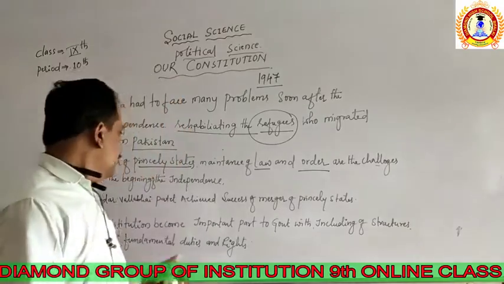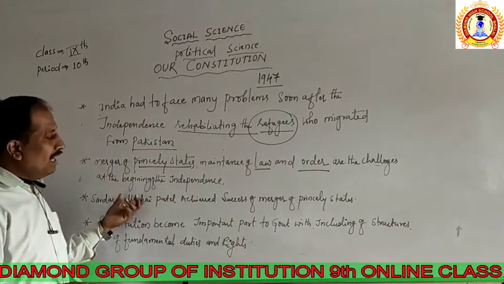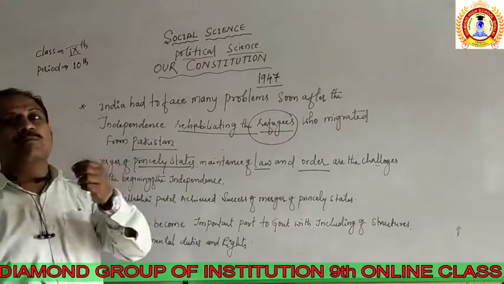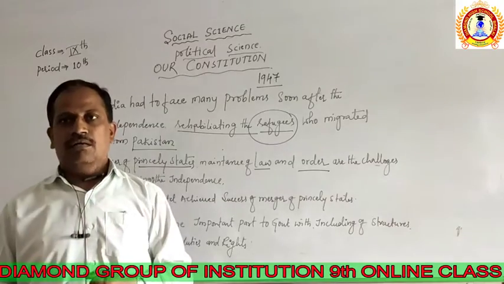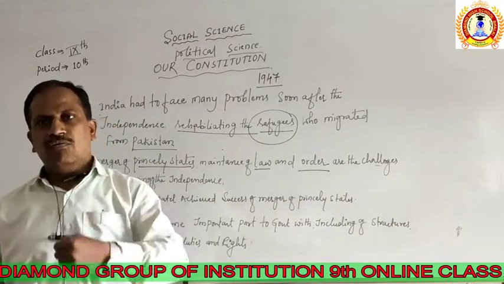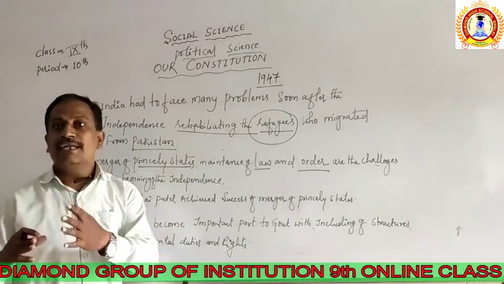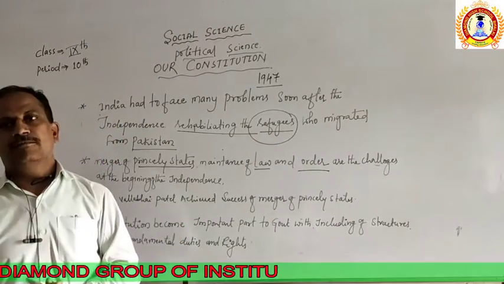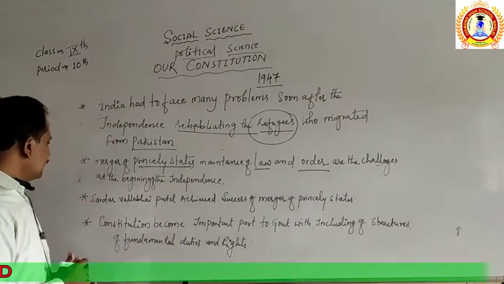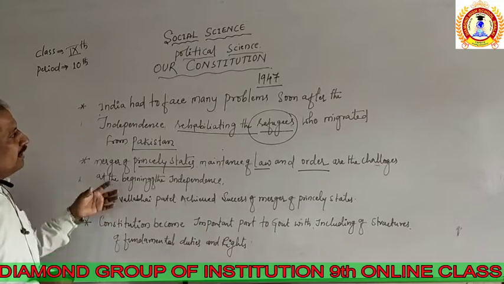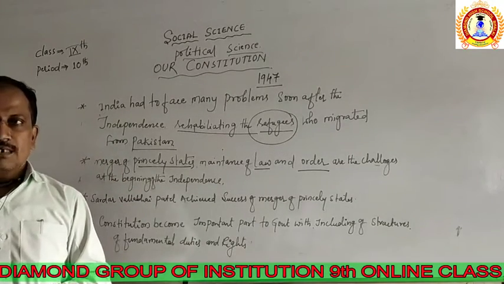But Sardar Vallabhbhai Patel, who is called the Iron Man of India, successfully merged the princely states belonging to India, with the military power and the power of the government. For the first time he united 22 states in the country, and in this way he became the successful person to merge the princely states.